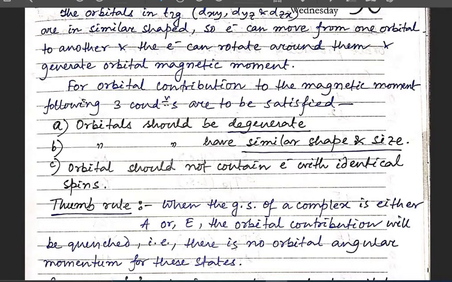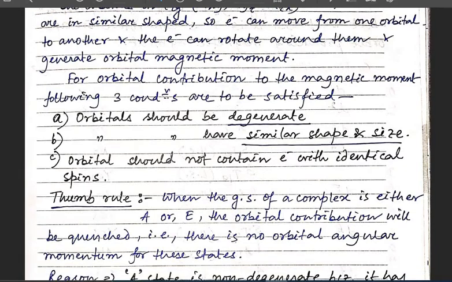And in that case, we can easily say that the T2g set of orbitals are degenerate. Degenerate means similar in energy, and the T2g set of orbitals, which are the non-axial d orbitals, have similar shape and size, and the orbital should not contain electrons with identical spin.